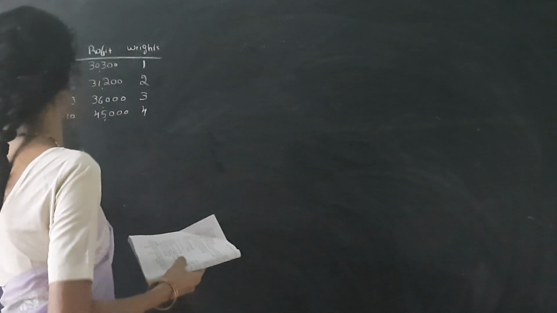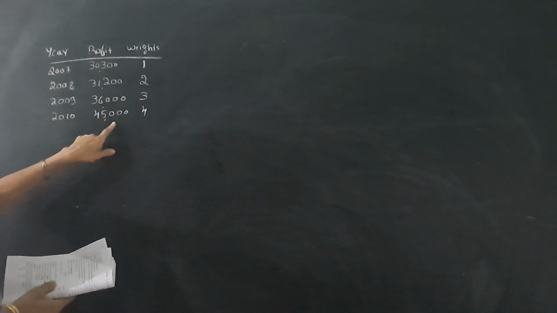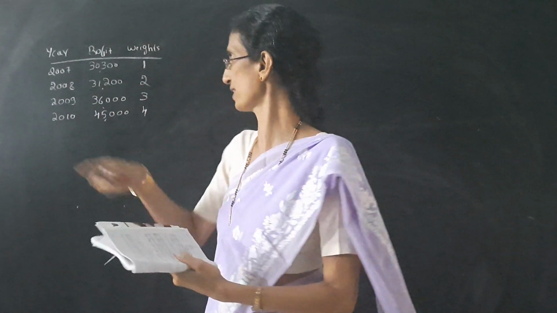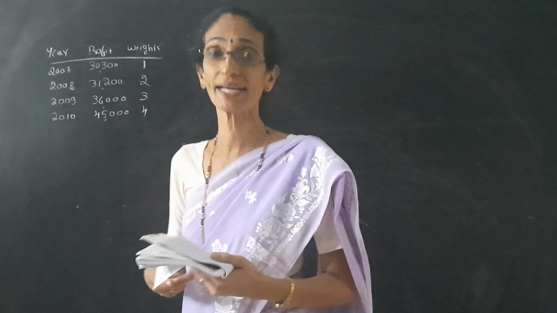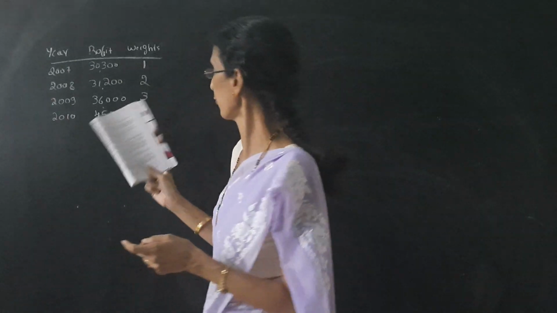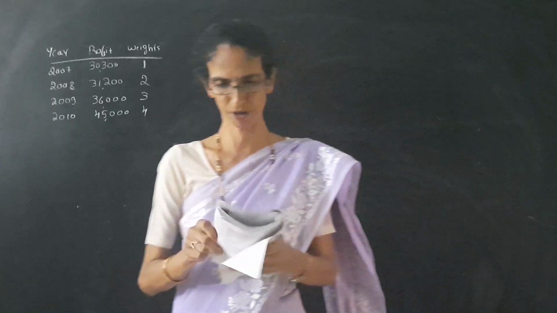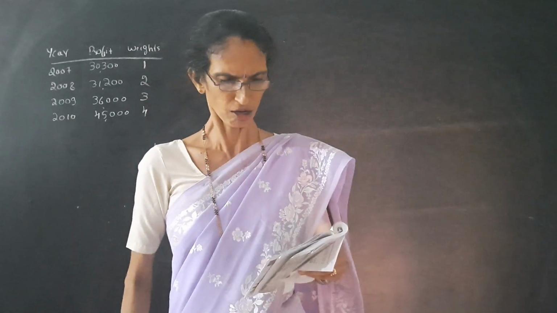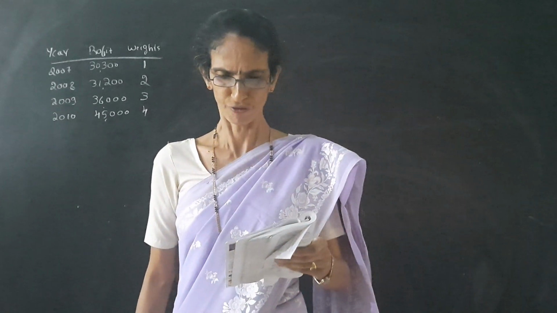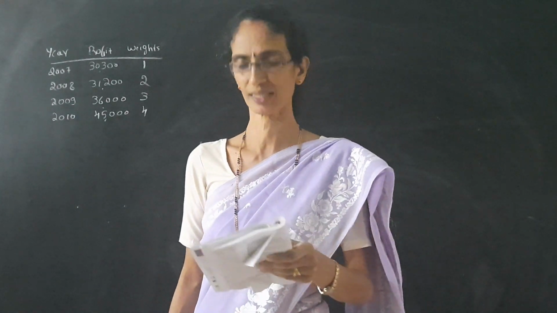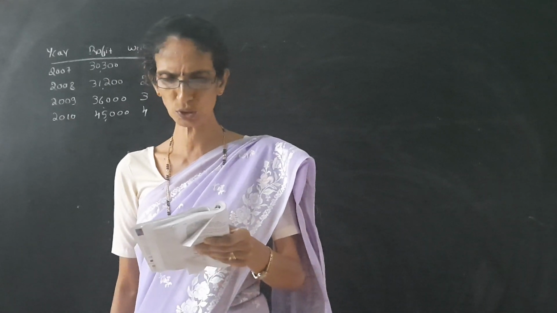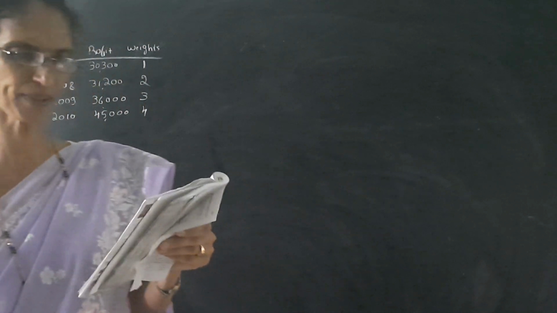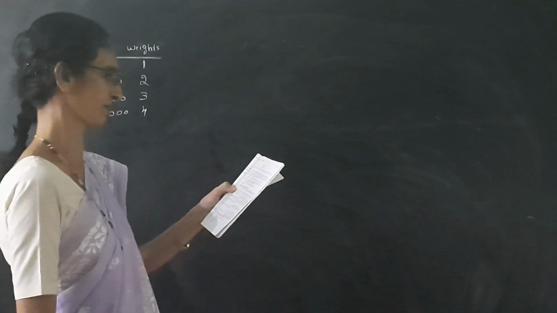So the past 5 years is given, its profit is also given and weight is given. So with the help of this, we have to calculate the average profit using the weighted average method. On scrutiny of the accounts, the following adjustment of profit was revealed. During 2008, major repair was made in respect of plant and machinery, rupees 9,000.